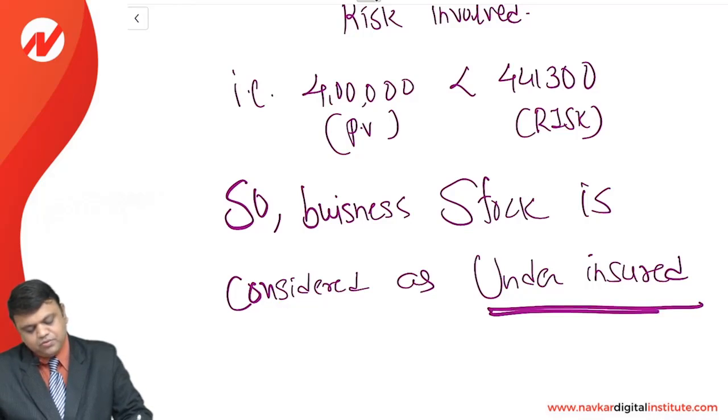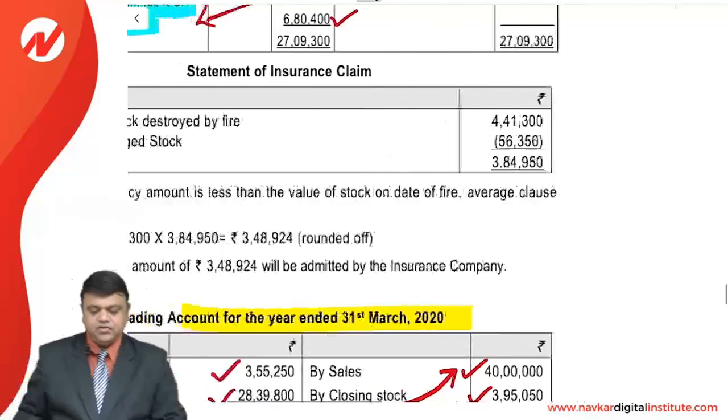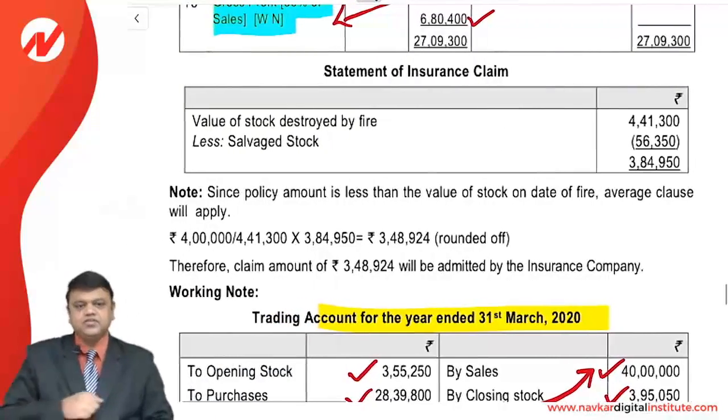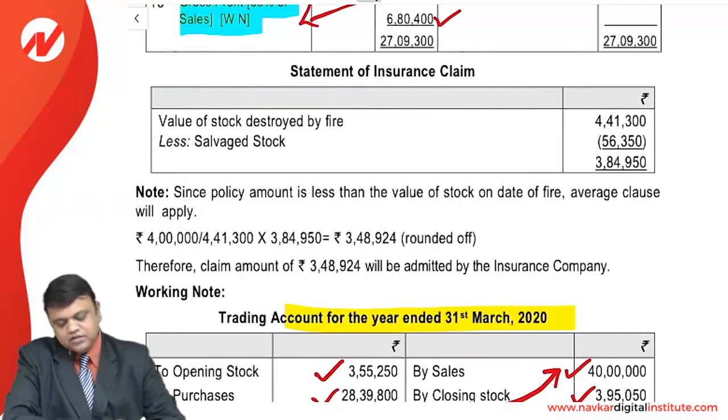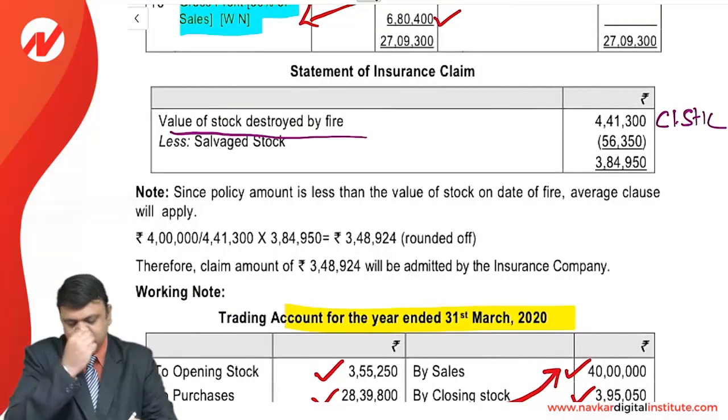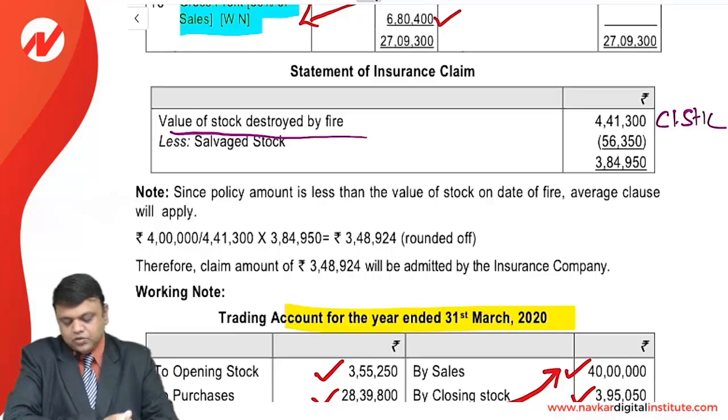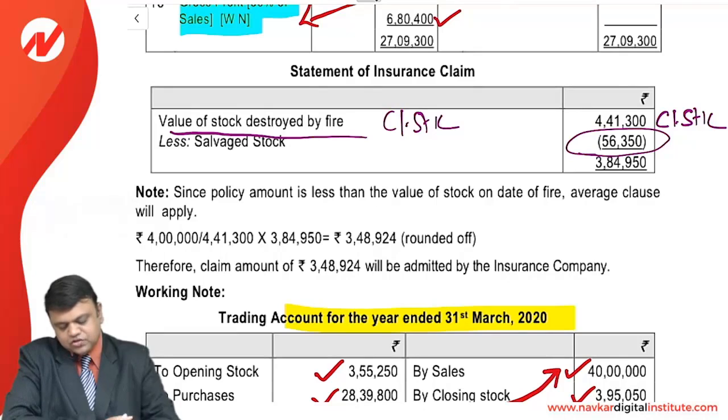This is the most important, friends. Now we need to check whether it's a total loss. No, there is some salvage, so it's a case of partial loss. This is the closing stock, value of stock destroyed by fire, that is closing stock less salvage stock. So these are the stock which are lost.